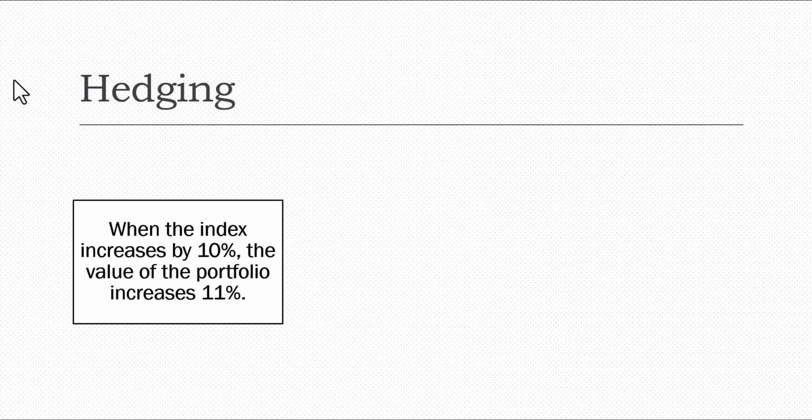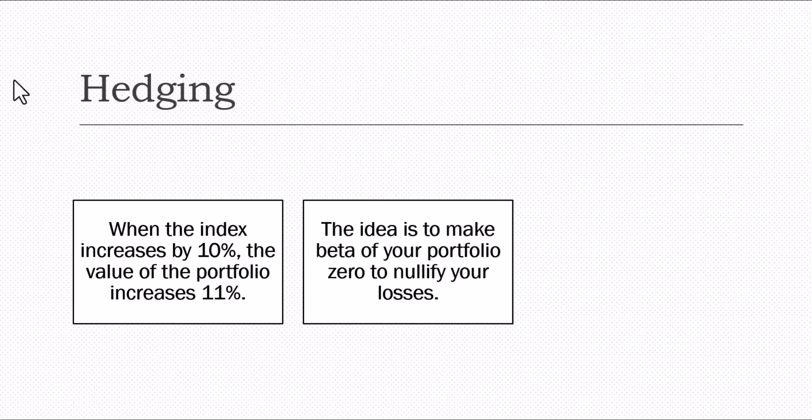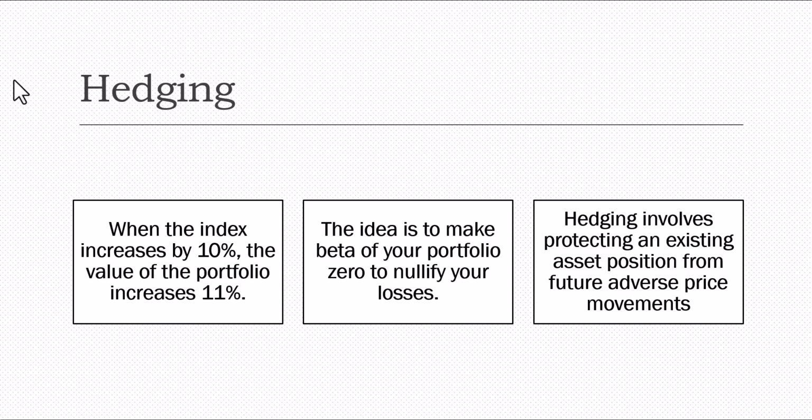Now, actually, it may or may not happen in the market because beta is just indicative. It is derived from the past historical volatility of your portfolio, so it is likely to play out over the long term, but in the short term, it may not play out like that. The idea is to make the beta of your portfolio zero to nullify the losses. That means you want to eliminate the beta. Whatever is written, it means you are trying to hedge. Hedging involves protecting an existing asset position from future adverse price movements.